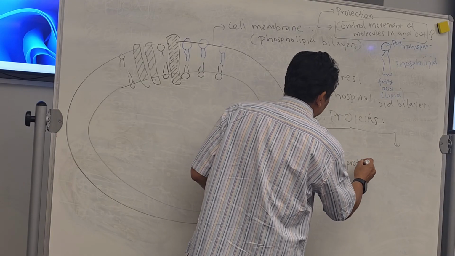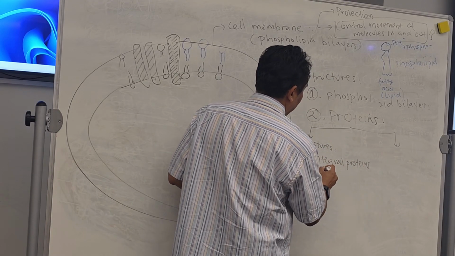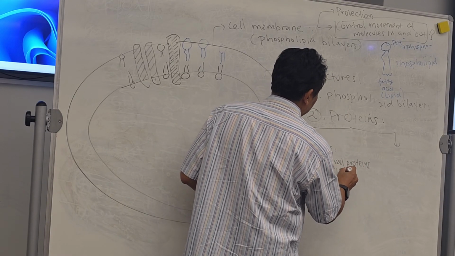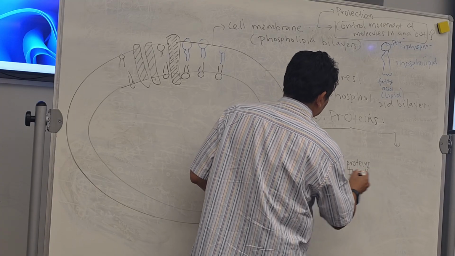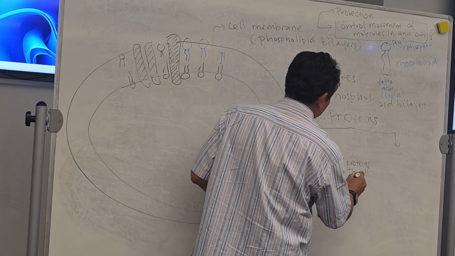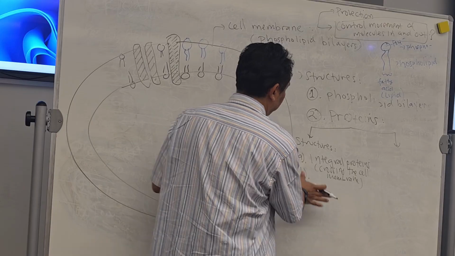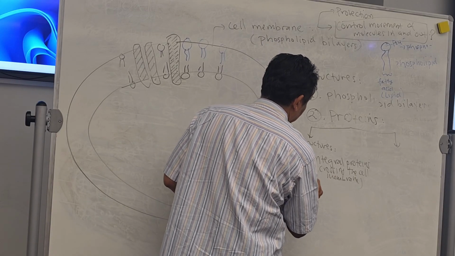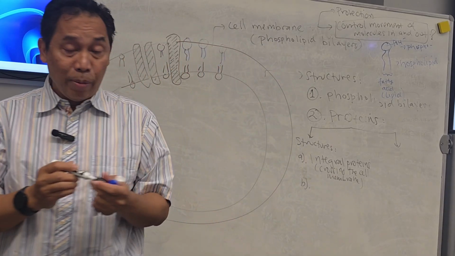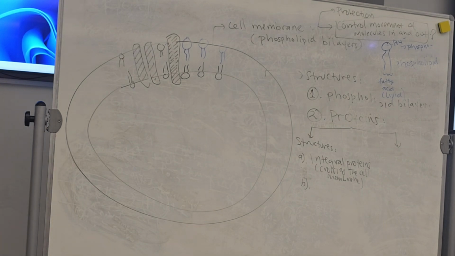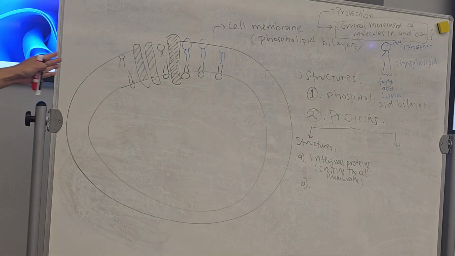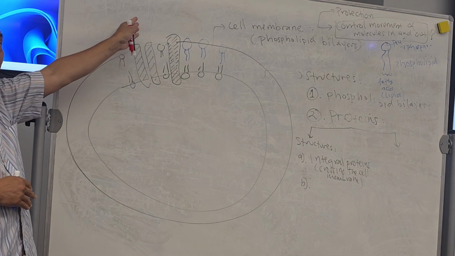Integral proteins cross the cell membrane. What are integral proteins? The proteins that cross the whole cell membrane.